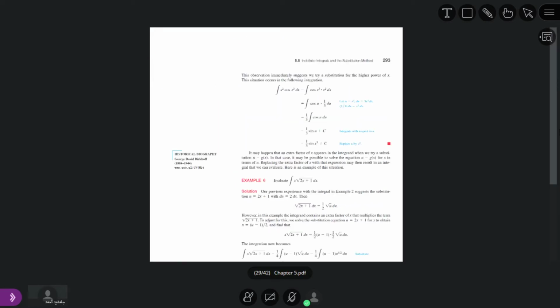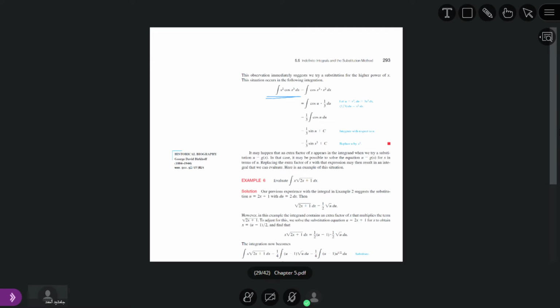Also, suppose we have this type: x square cosine x power 3 dx. Here, what is the derivative of x power 3? It is 3x square dx.